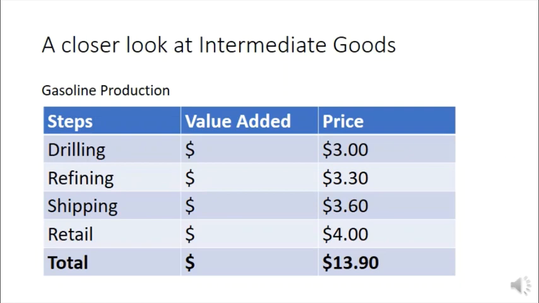To get gas into your car, we need to drill oil out of the ground, refine oil into gasoline, and ship it from the refinery to the gas station. Finally, that gas station needs to store it and sell it to you in a retail market. You'll note that along the way, the price goes up to reflect these additional steps.